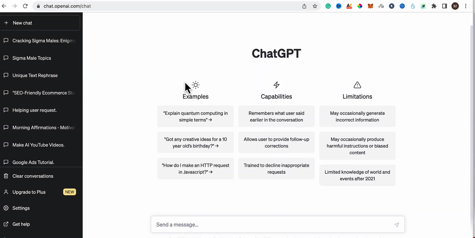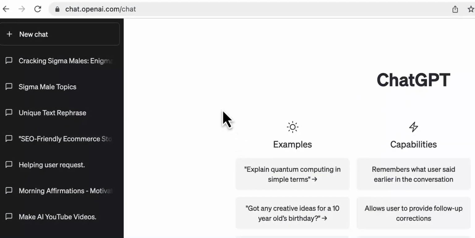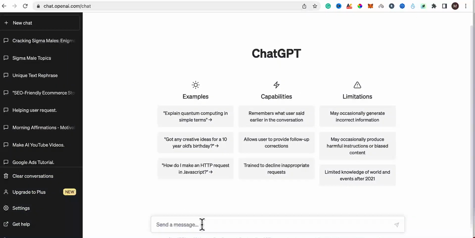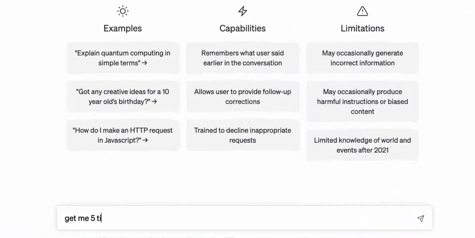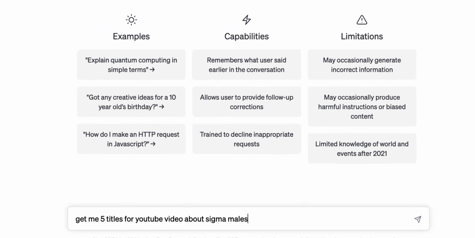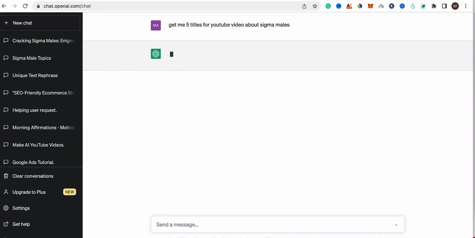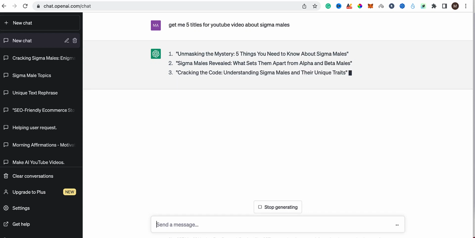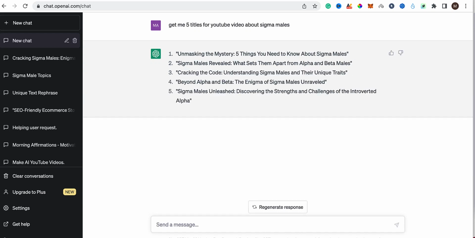I'm going to use ChatGPT, this AI tool, to get the script for my video. To do this, simply go to chat.openai.com, register and log in, and then you should be here. Now I'm going to ask ChatGPT to get me 5 titles for a YouTube video about Sigma male. ChatGPT will give me 5 titles, and then I'm going to choose one of these titles and get a script from ChatGPT again for my Pictory AI video.